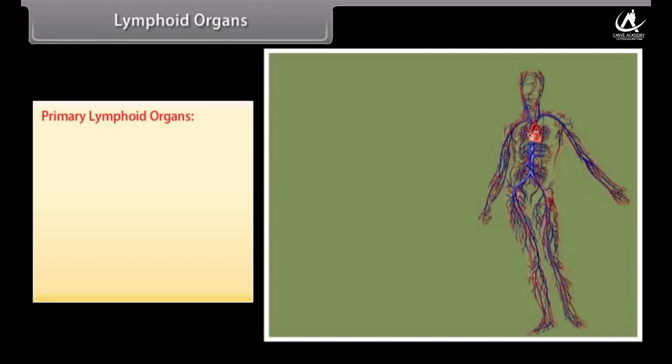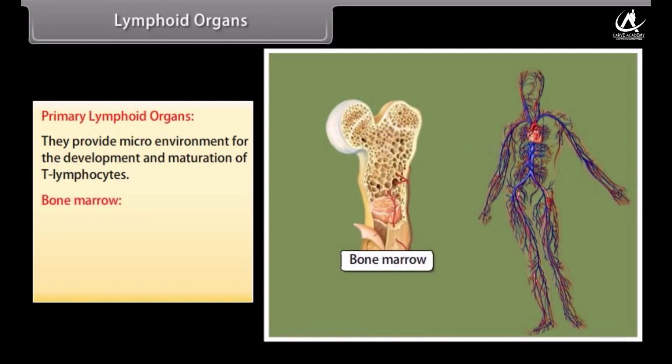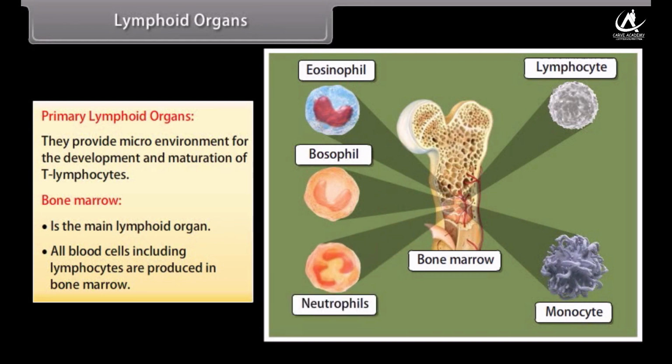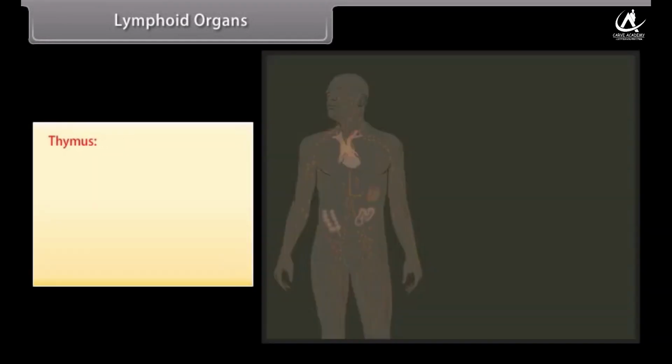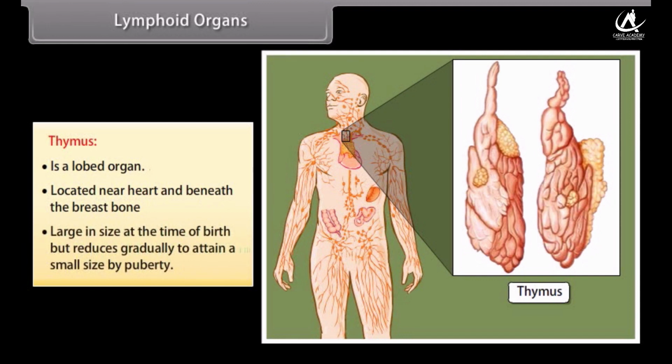Primary lymphoid organs provide microenvironment for the development and maturation of T lymphocytes. Bone marrow is the main lymphoid organ. All blood cells, including lymphocytes, are produced in bone marrow. Thymus is a lobed organ located near the heart and beneath the breastbone. It is large in size at the time of birth but reduces gradually to attain a small size by puberty.